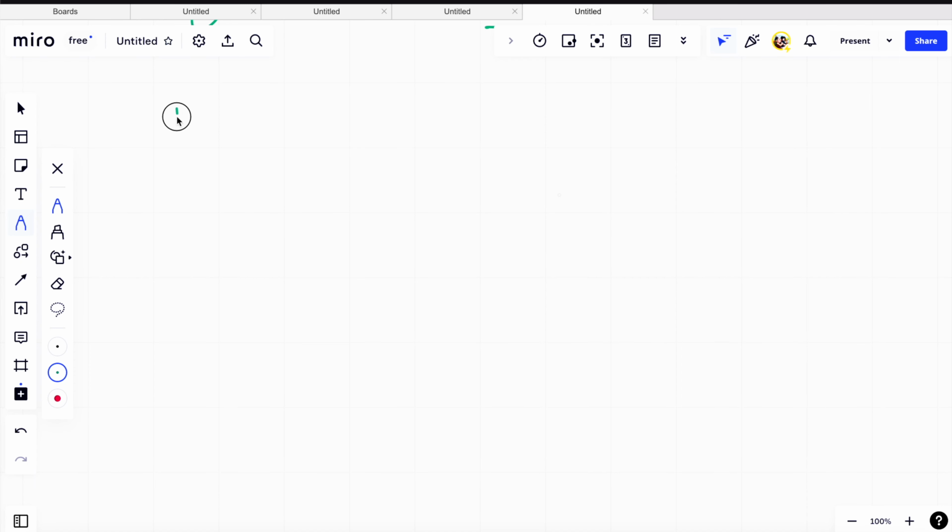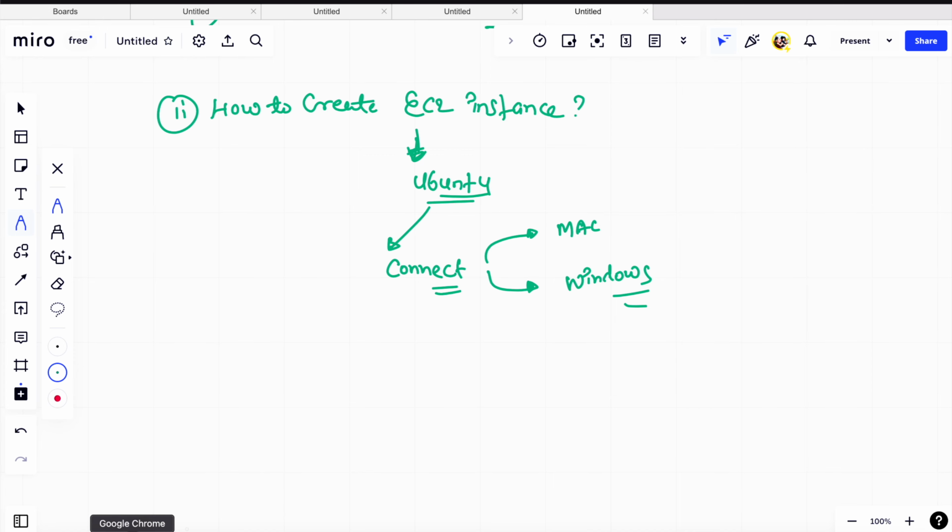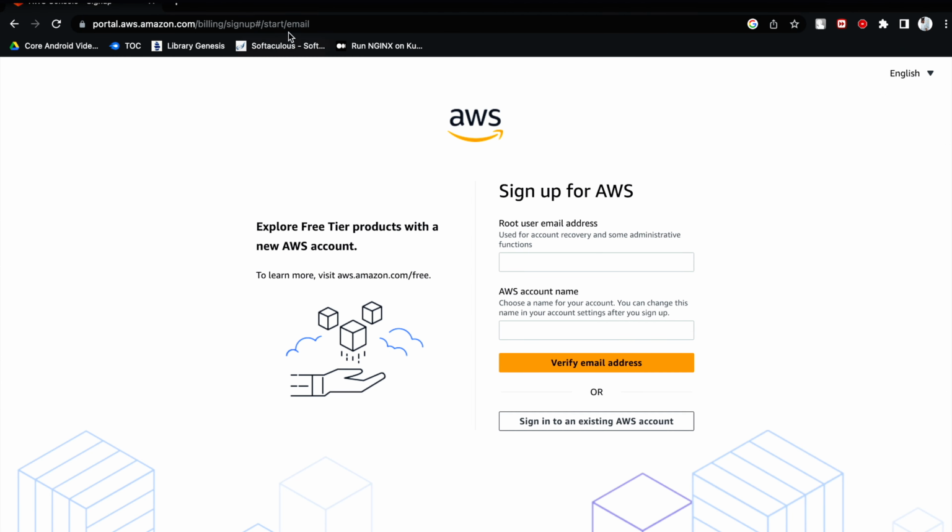Once we have created the AWS account, now we will see how to create an EC2 instance. The image we will be using will be Ubuntu. Once we create this, we will try to connect using Mac or Windows also. So for that, once you have created the AWS account, you have to go and log into that particular AWS account.